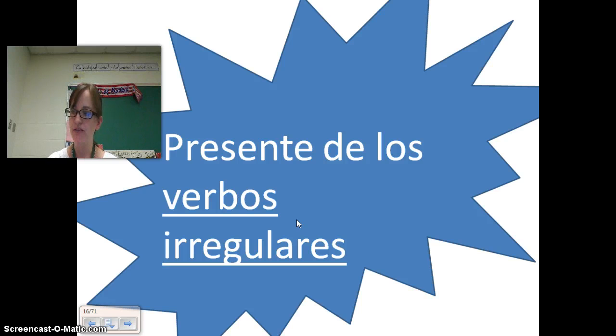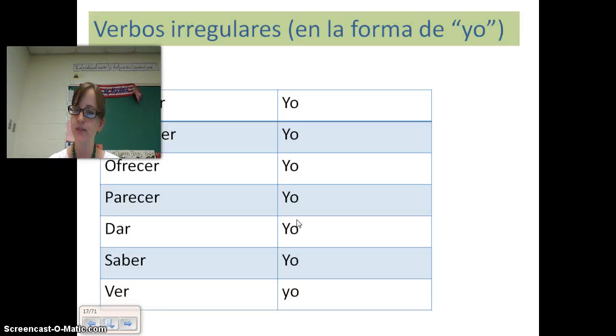Now, we have some irregulars here that have an irregular yo form, and then everything else after that is the same. Okay, conocer quiere decir to know a person or to meet. Okay, yo conozco. Yo conozco, everything else after that is normal. Since it's an ER verb, it would be yo conozco. Tú conoces, usted conoce, nosotros conocemos, vosotros conocéis, ustedes conocen.